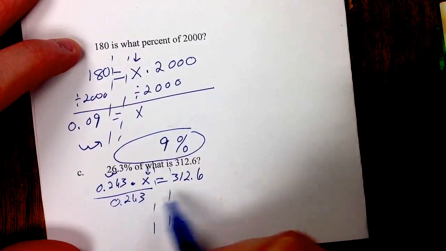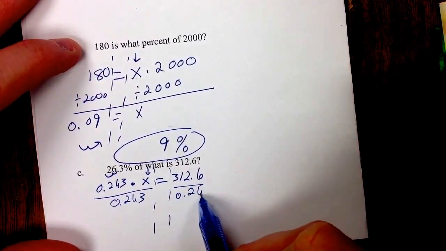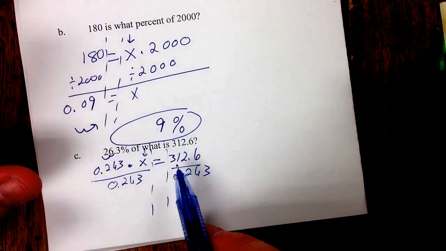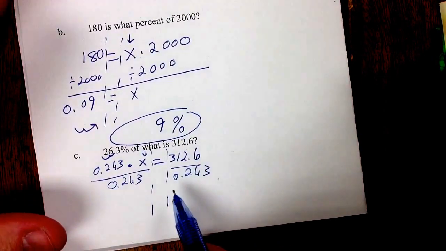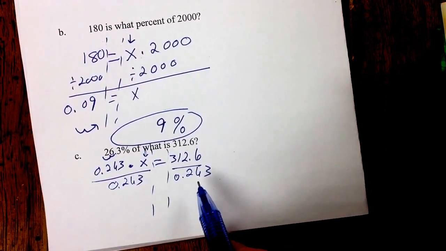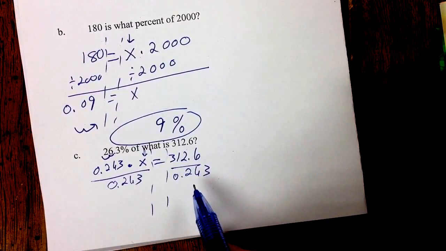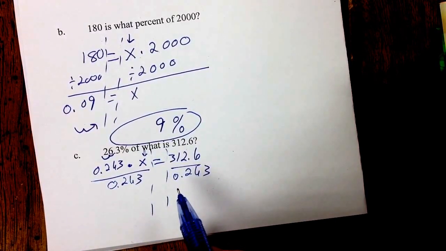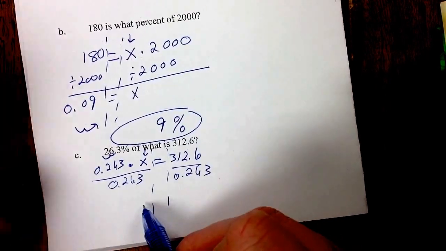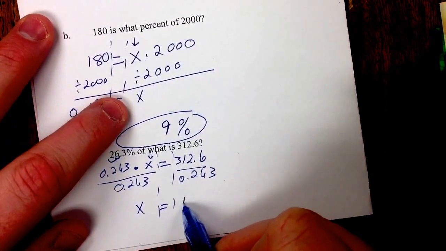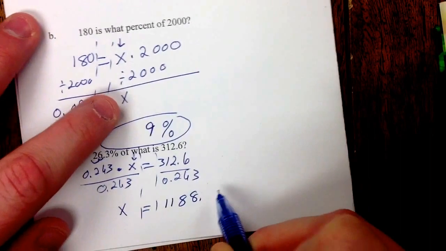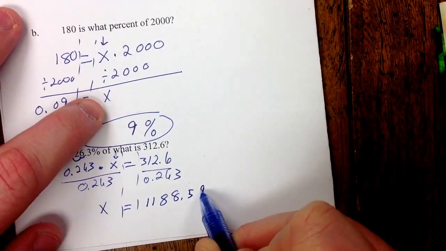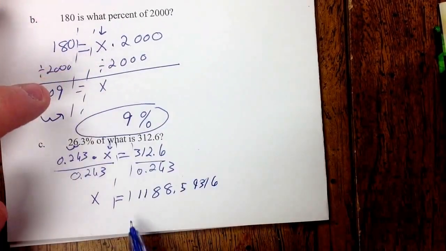And this is why in middle school, we're at the point where we're using calculators. I don't want you to waste your time doing 312.6 divided by 0.263 in your head. It's just a waste of our time at this point. So we're just going to divide it real quick, and we get x equal to 1188.59316. So it's nothing exact.